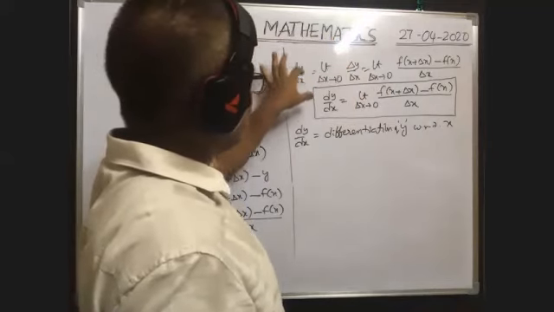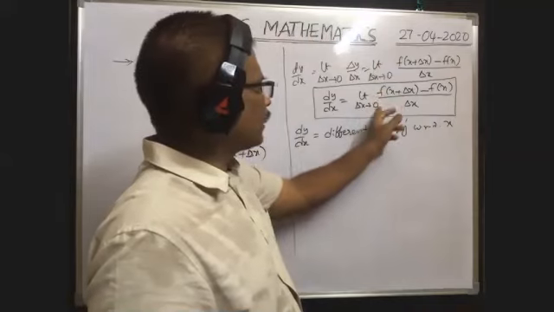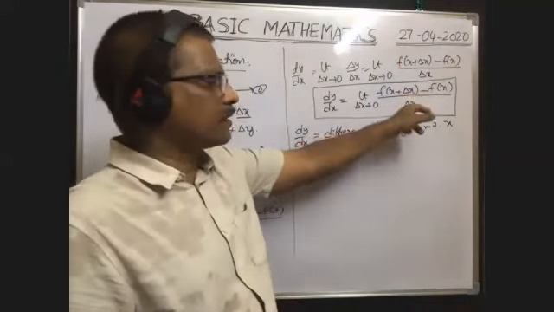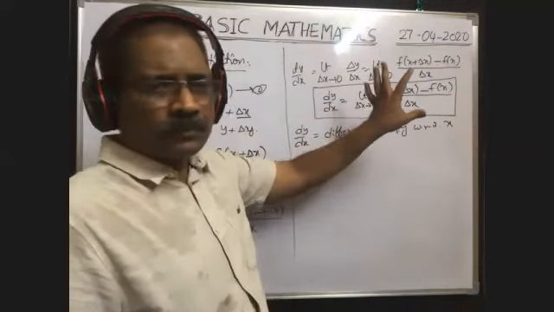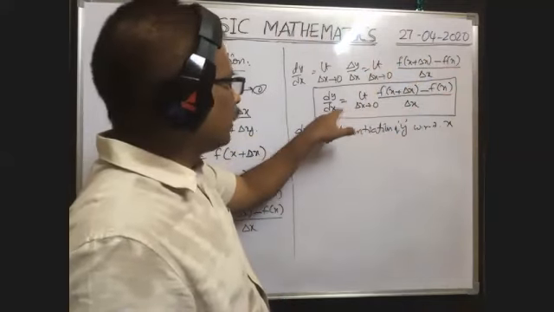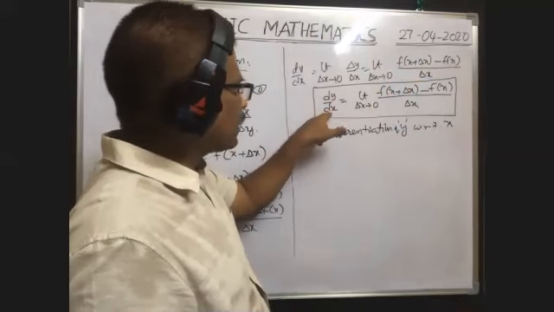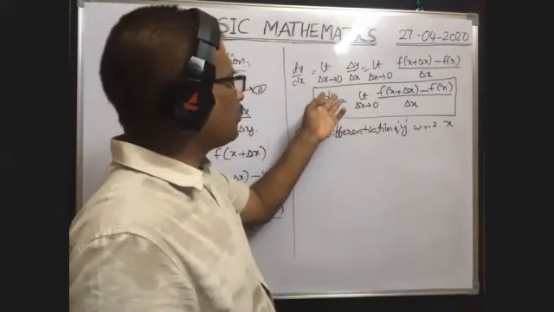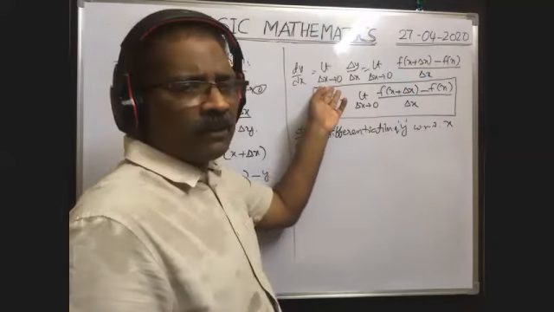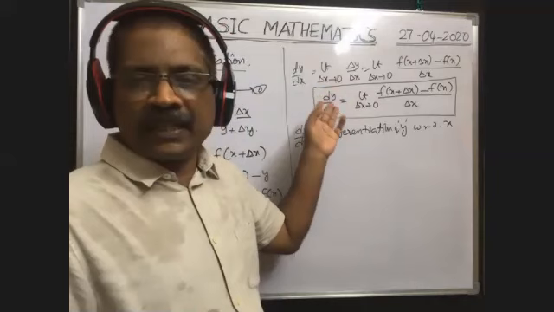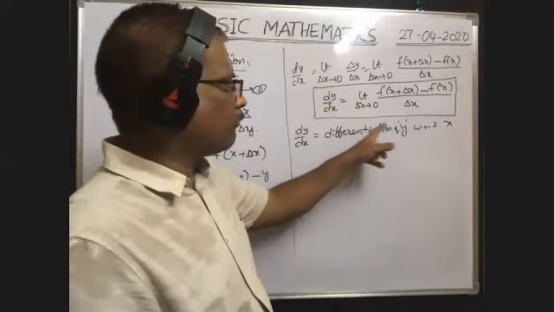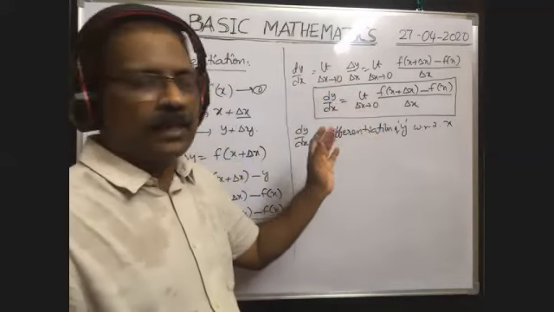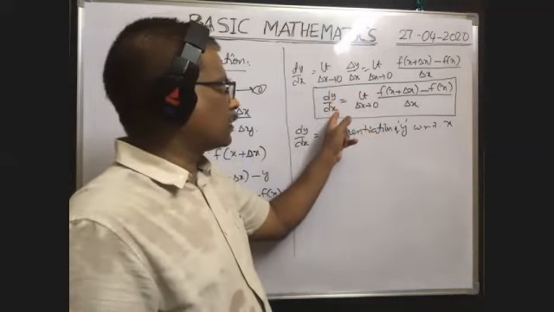Here dy by dx is equal to limit delta x tends to 0, f of x plus delta x minus f of x by delta x. I wrote the same formula here. In this formula, dx is a small change in x value, and the corresponding change in y value is dy. Then dy by dx can be called the differentiation of y with respect to x, which is equal to this one.